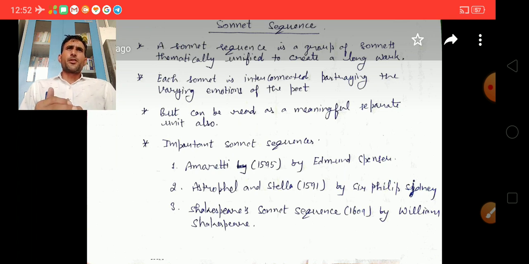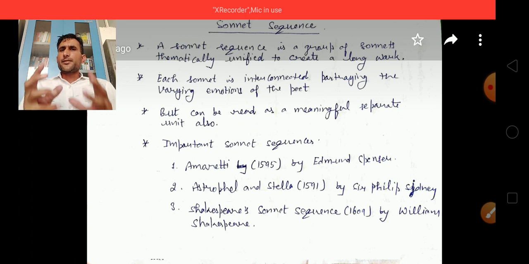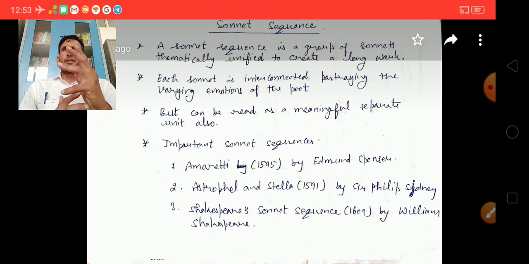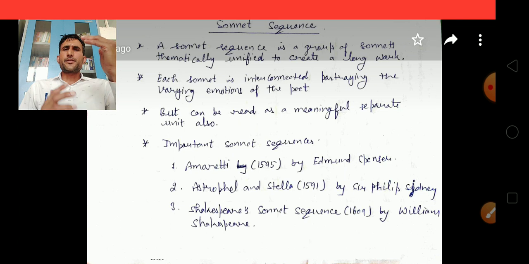Suppose one poet wrote 108 sonnets. These 108 sonnets are interlinked, thematically unified sonnets. This is called the sonnet sequence, and each sonnet is interconnected, portraying the varying emotions of the poet. But at the same time, every sonnet can be read as a separate unit.